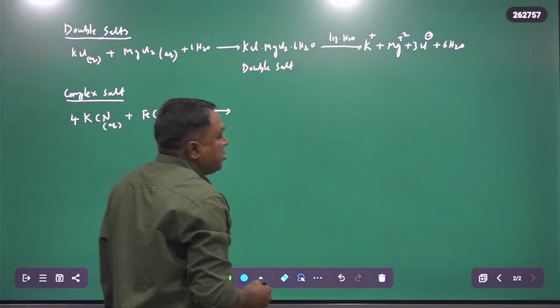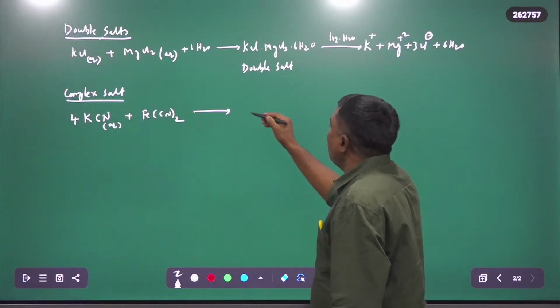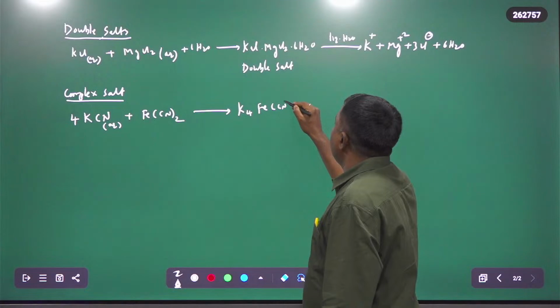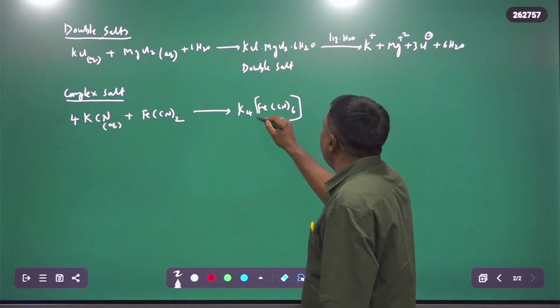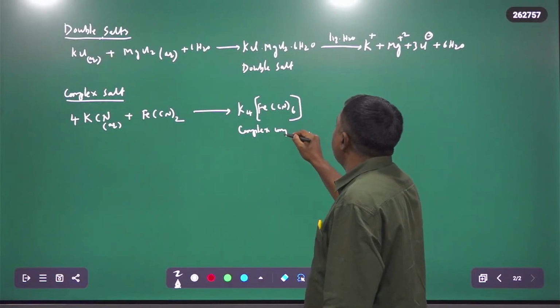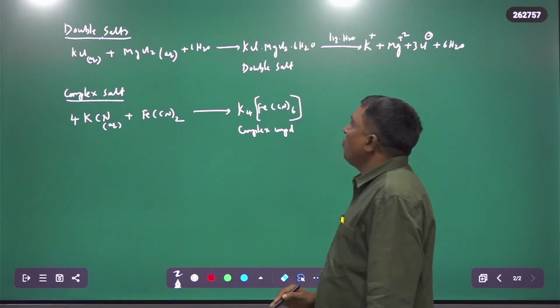Now combine these two, and you will get K4[Fe(CN)6]. This is the complex compound. The complex compound is this one, and this one is the double salt.